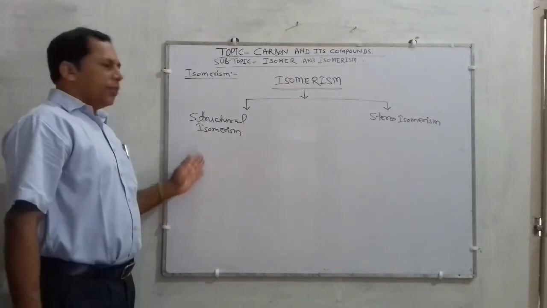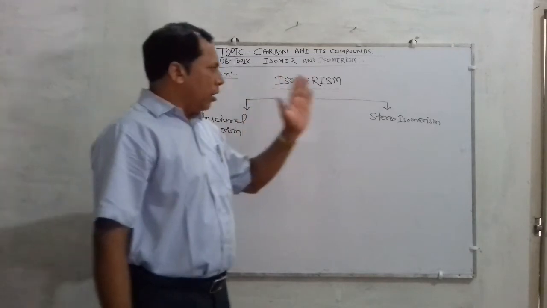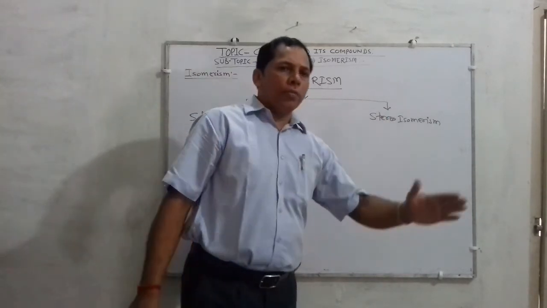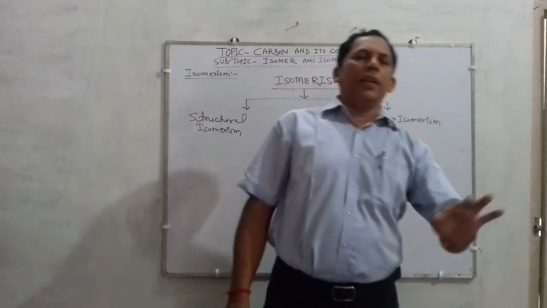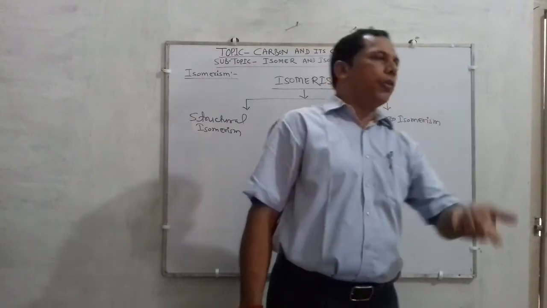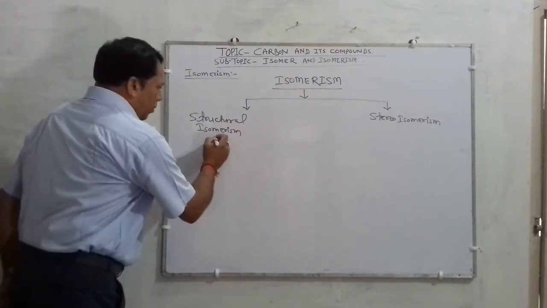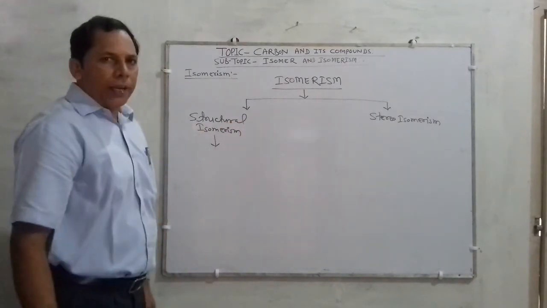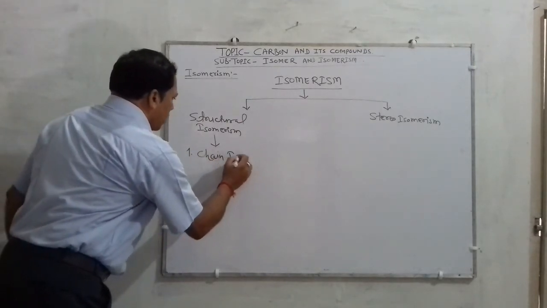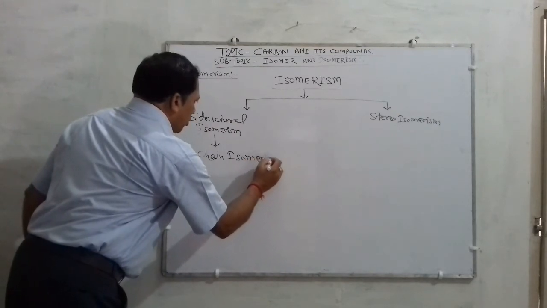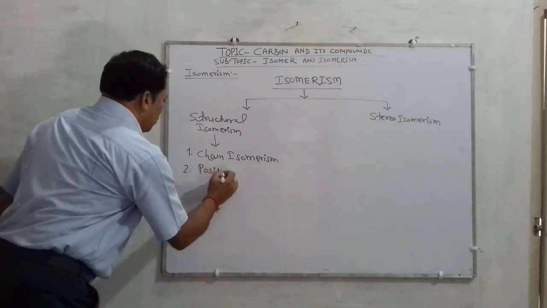You have studied examples in upper classes of compounds that show stereoisomerism: lactic acid, fumaric acid, tartaric acid, and butanol 2 are examples of stereoisomerism. Structural isomerism is further classified into 5 types. The first type is called chain isomerism. The second is called position isomerism.